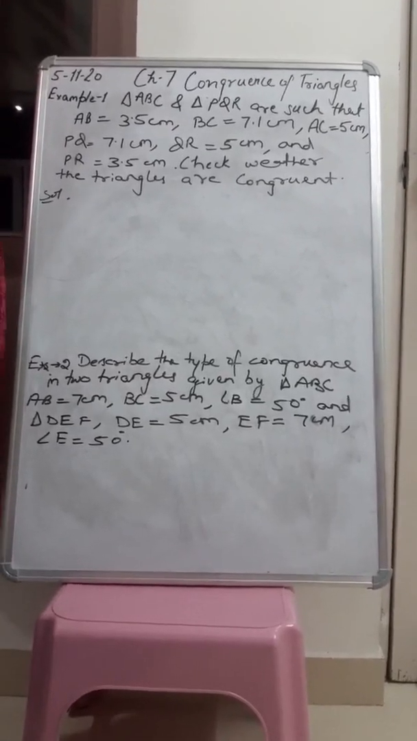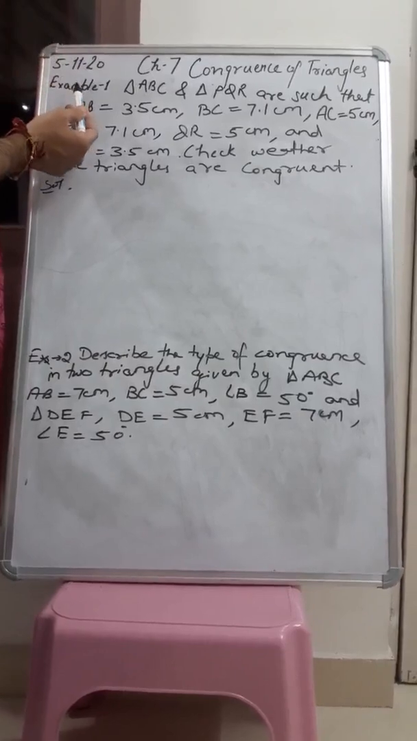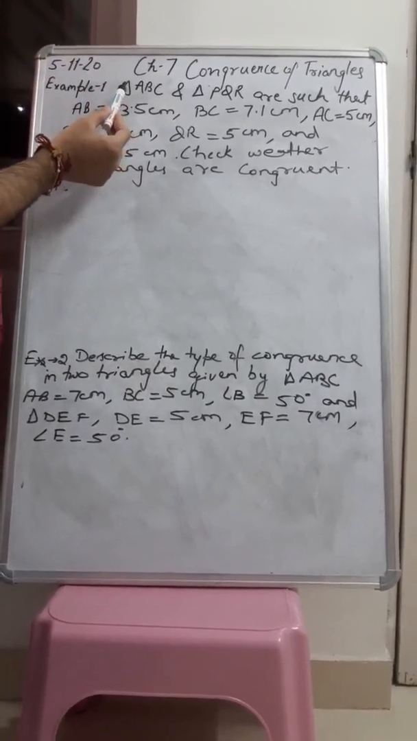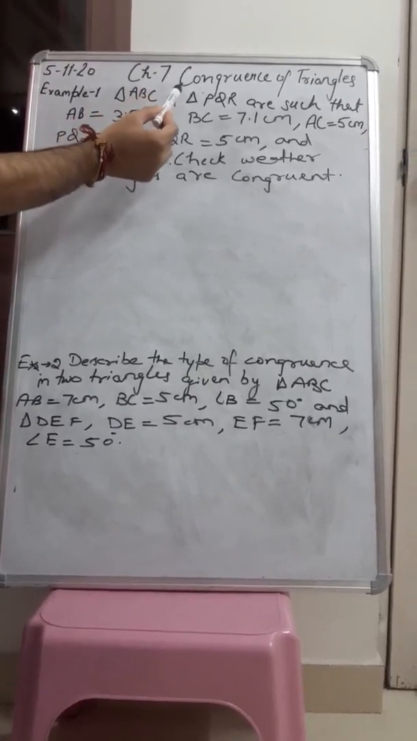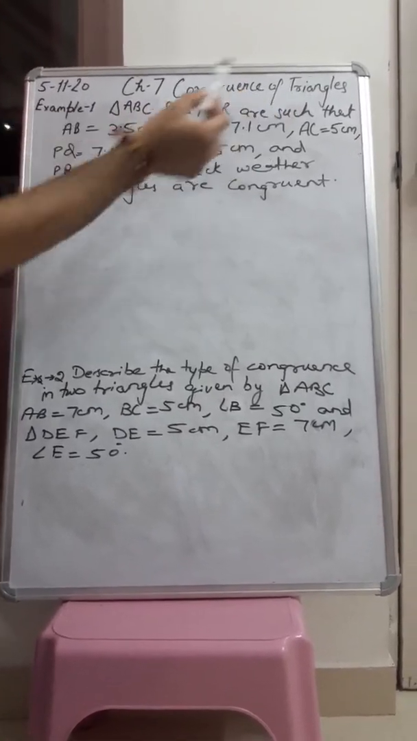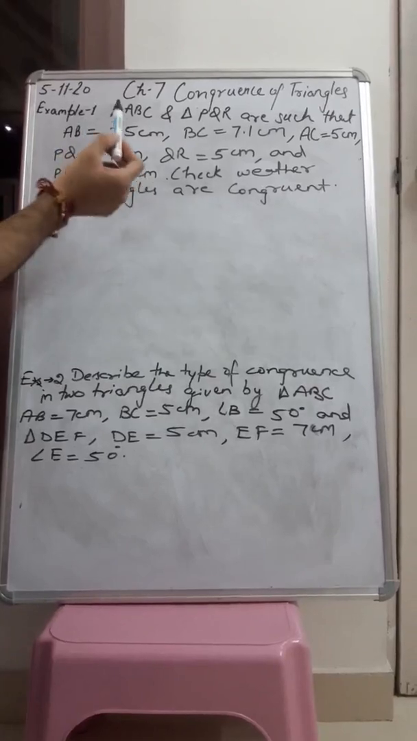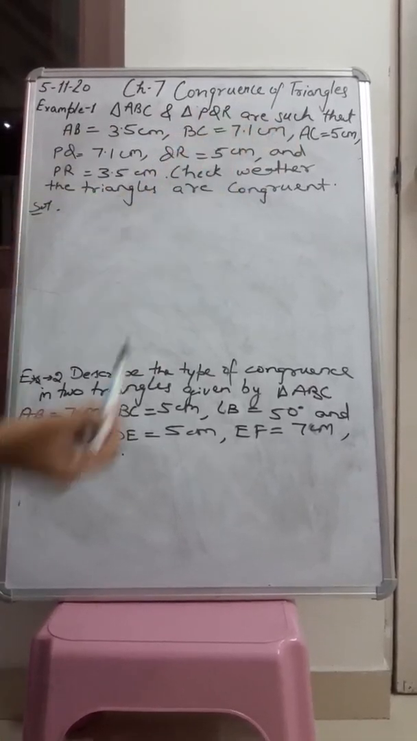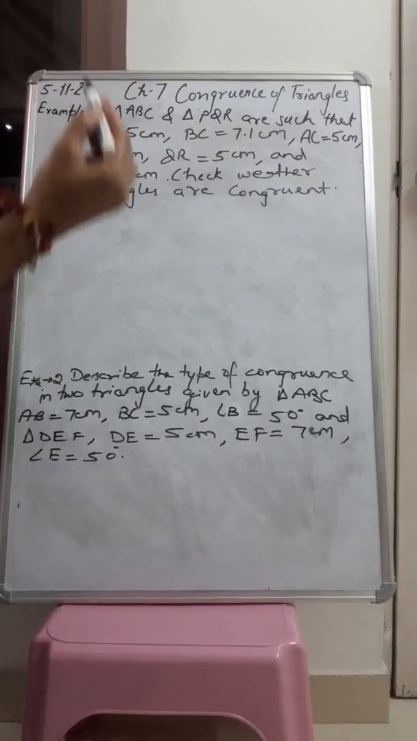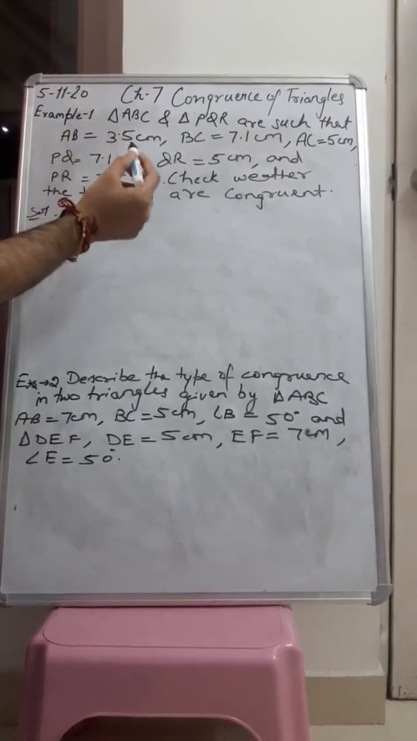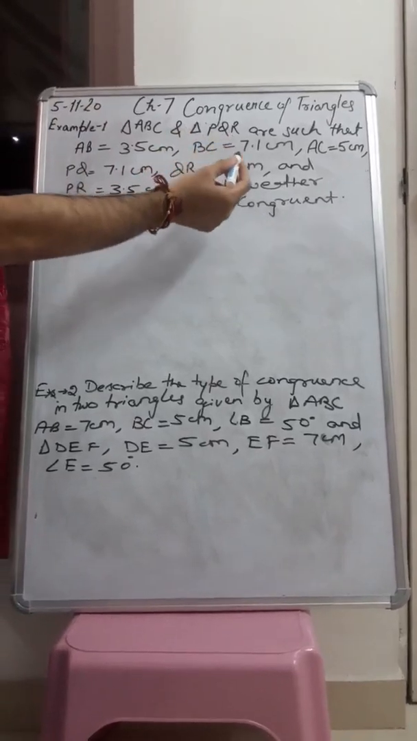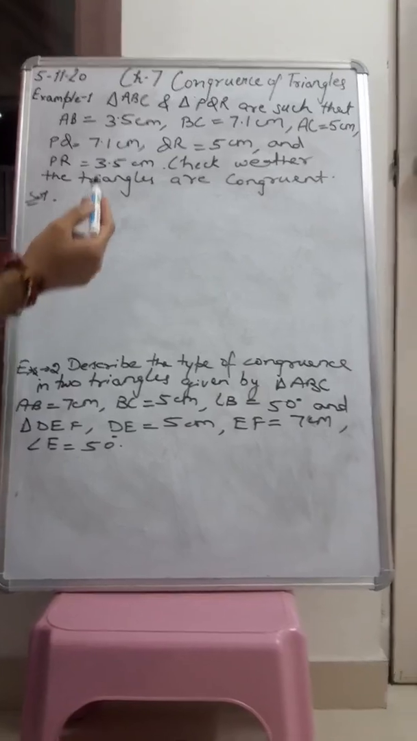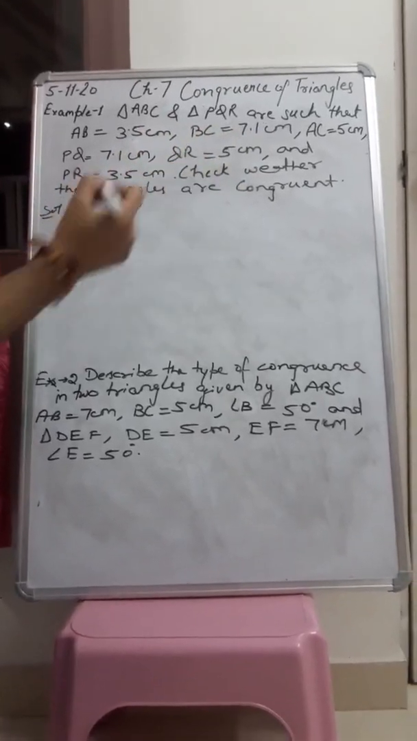Now students, we are going to solve some examples. Here, triangle ABC and triangle PQR are such that AB equal to 3.5 centimeter, BC equal to 7.1 centimeter, AC equal to 5 centimeter, PQ equal to 7.1 centimeter, QR equal to 5 centimeter, and PR equal to 3.5 centimeter. Check whether the triangles are congruent.